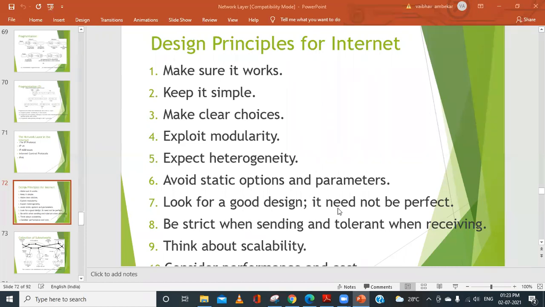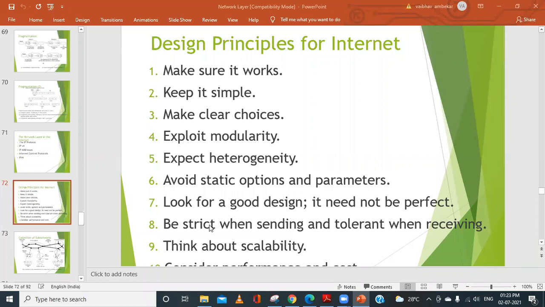We cannot have a best one in the internet or the connection of subnets and so on, or we can say that we can have a good design. It may not be a perfect one initially, but later we can improve it. We can add some features into it.